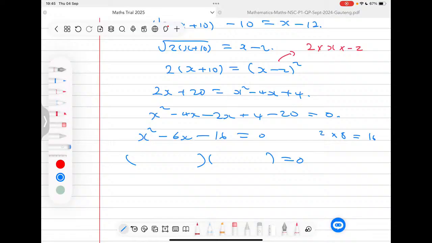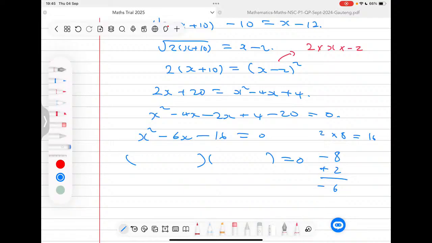And let's see, we need to have a negative 6 here. How can I combine these two, 8 and 2, to get a negative 6? Well, if I make the 8 negative and the 2 positive, do you see that I'm going to have a negative 6? So this will be this negative 6 here.